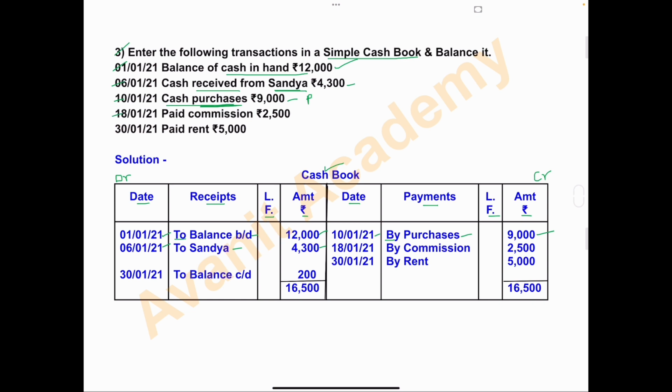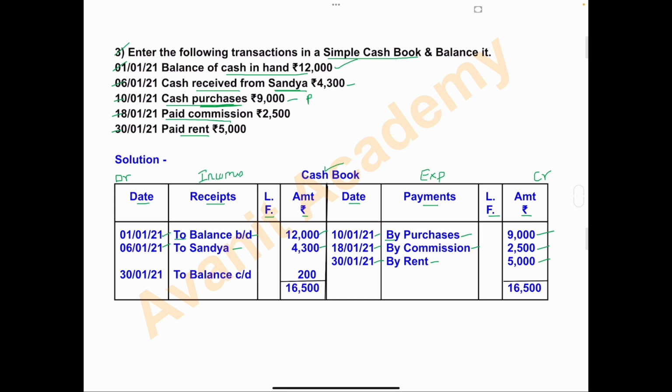18 January, paid commission. Paid, it is expenses. So expenses you will take on credit side. So right here 18th January 2021 by commission, and the amount is 2,500. And the last transaction is on 30th, paid rent. Rent is the expenses. So right here on 30th January by rent, and the amount is 5,000.